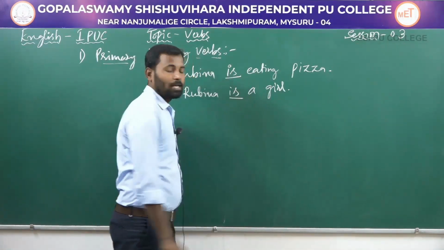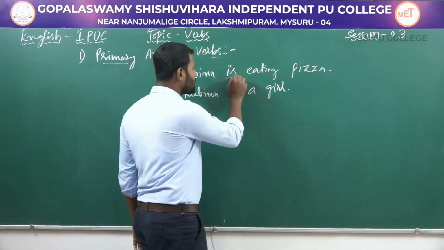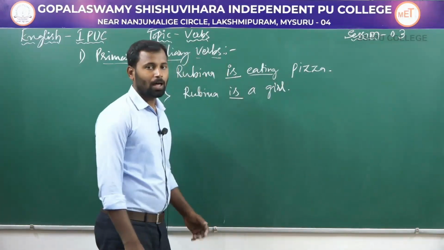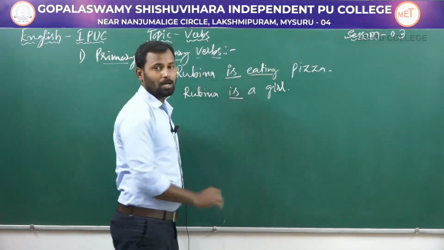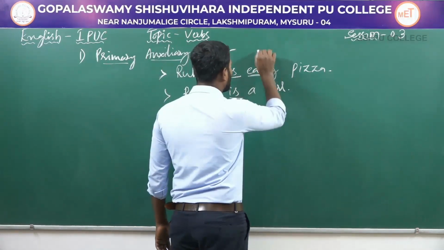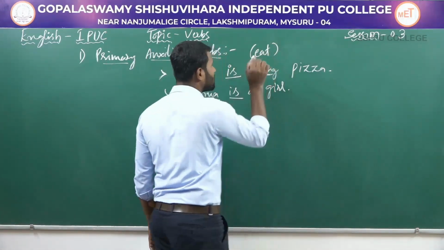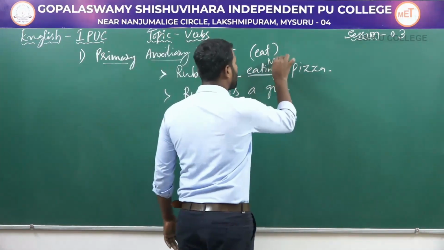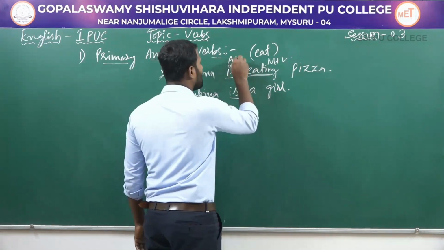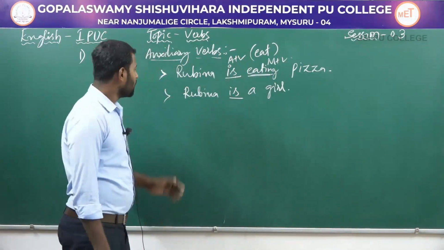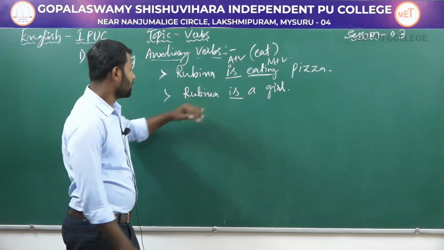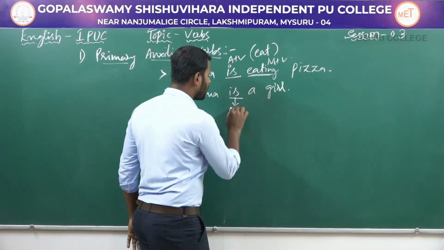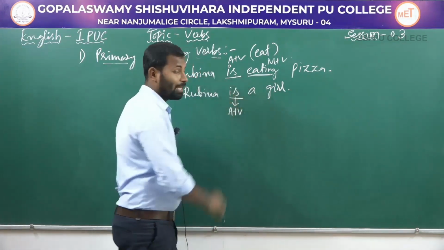Here "is" is an auxiliary verb, and in the first sentence, "is" is used with a main verb in order to complete the action. Rubina is eating pizza. So here "eating", or the base form of this verb, "eat", is the main verb. Eating is the main verb or a principal verb, whereas "is" is the auxiliary verb. But in the second sentence, you don't have any principal verb, but you have only the auxiliary verb "is".